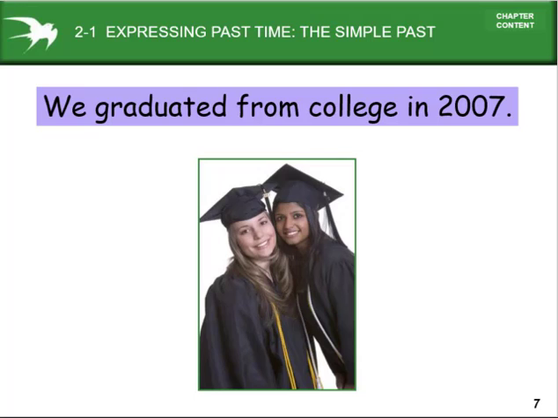See, we graduated from the class in 2007. The 2007 indicates the past time. That means it is a past time indicator. What happened in the past?